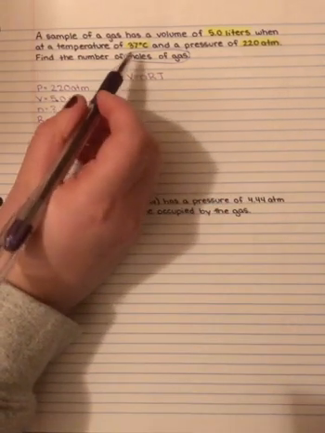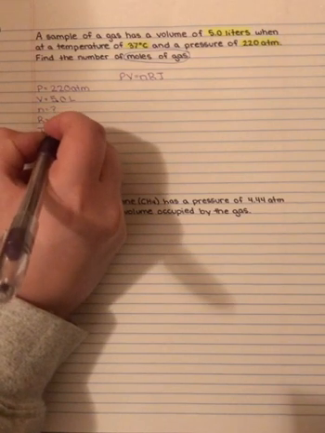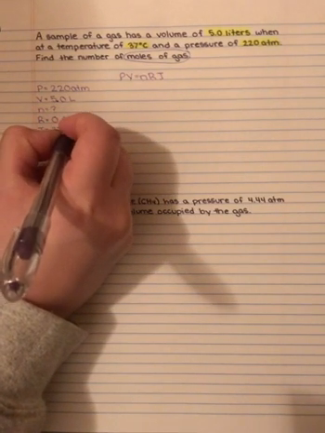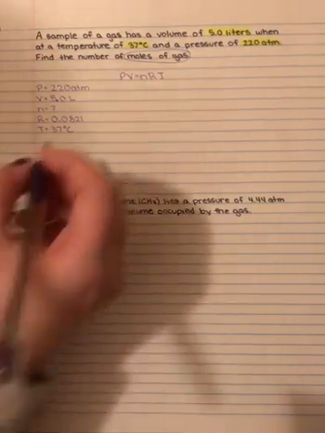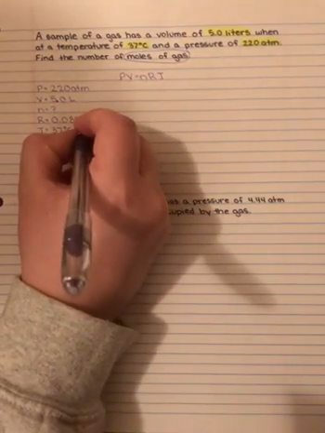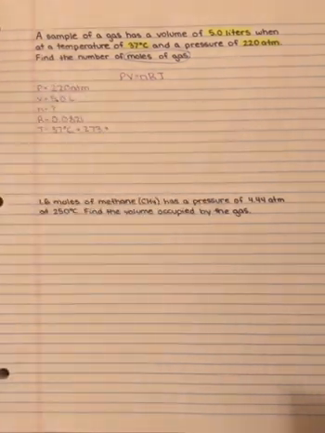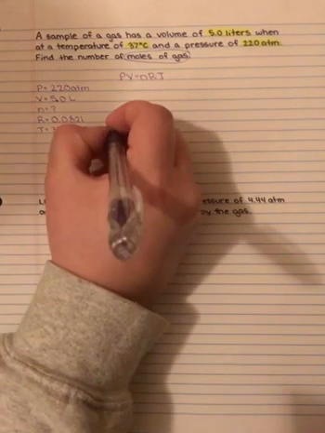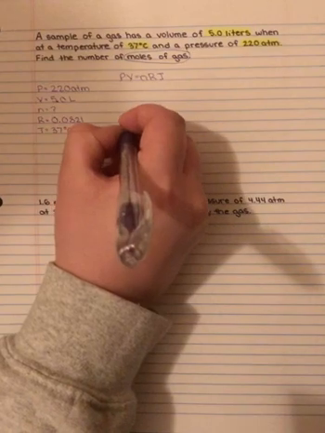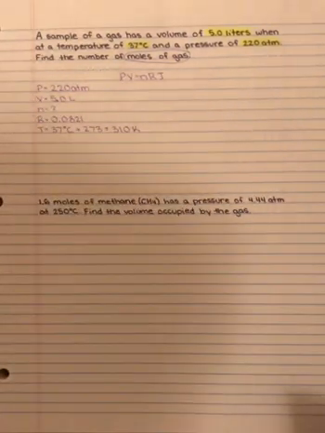Then we get our temperature, which is given to us in Celsius. But remember, we don't want Celsius for our temperature, so all you're going to do is add 273. So when you take 37 plus 273, you get 310 Kelvin. So those are all our variables.